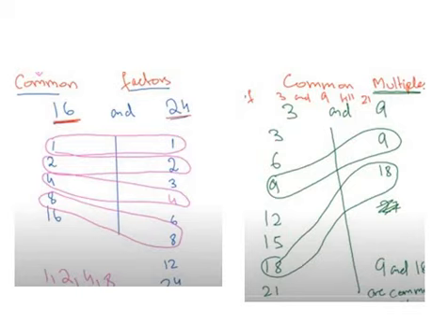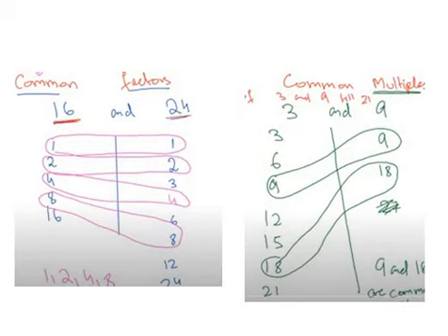Now you know that 3 is a factor of 24, so 3 into what is 24? 3 into 8 is 24. Now you know that 4 is a factor of 24, but 4 into what is 24? 4 into 6. So this means that 12, 8 and 6 are also factors, so you can just note them down directly, and finally 24.